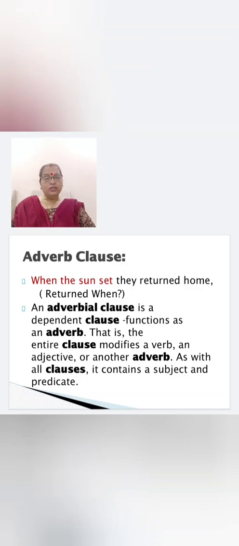Like the other clauses you have studied, noun clause and adjective clause, these clauses also should have subject and predicate. Same way, an adverb clause also should have subject and predicate, and it modifies a verb or adjective or another adverb.